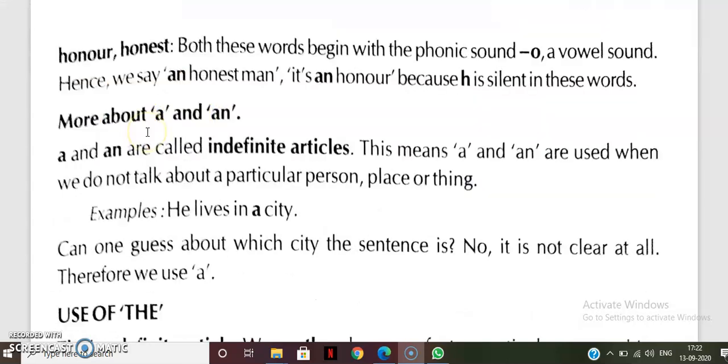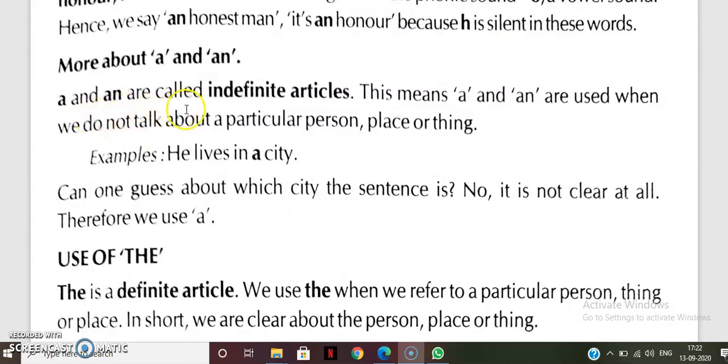A and an are called indefinite articles. It means a and an are used when we do not talk about a particular person, place or thing.